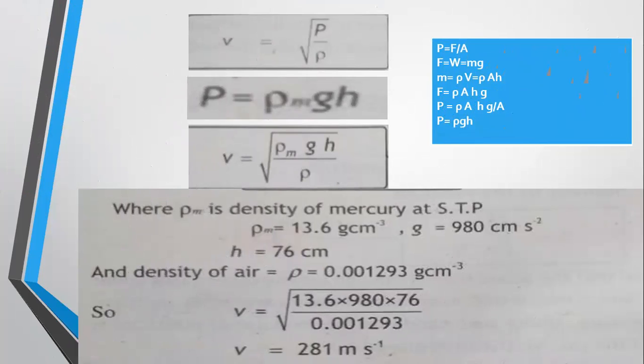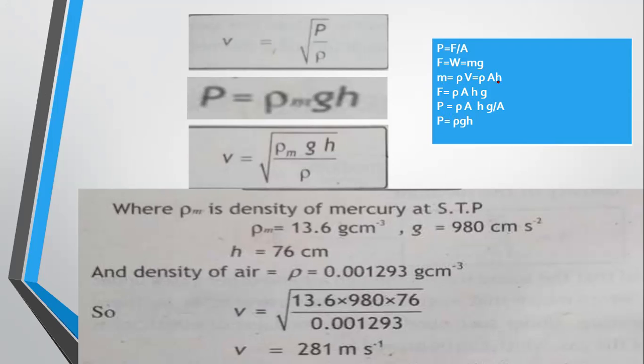So when we put the formula P is equal to E, we get V is equal to under root P divided by rho. Now we can put P is equal to rho m g h, which is clear from this derivation. P is equal to force per unit area, F is equal to W is equal to mg, and m is equal to rho into volume. Density is equal to mass by volume. When we cross multiply, we get mass is equal to rho into V.